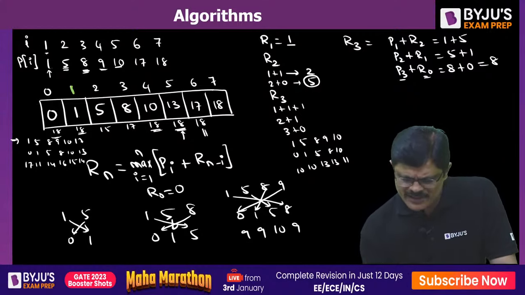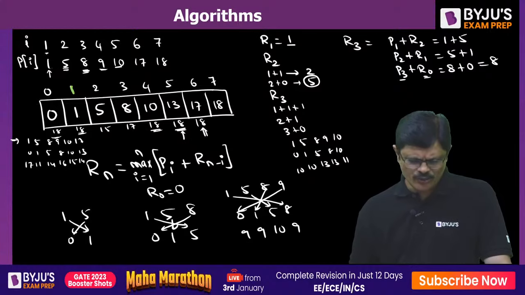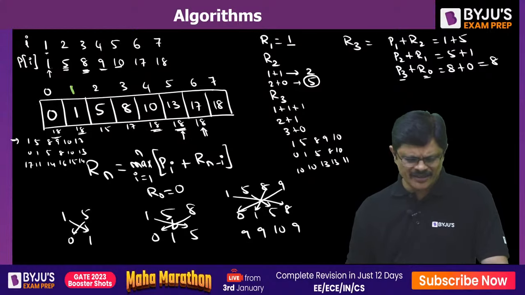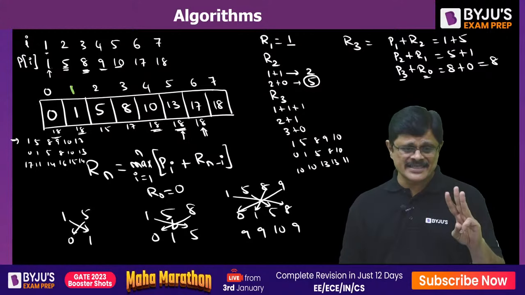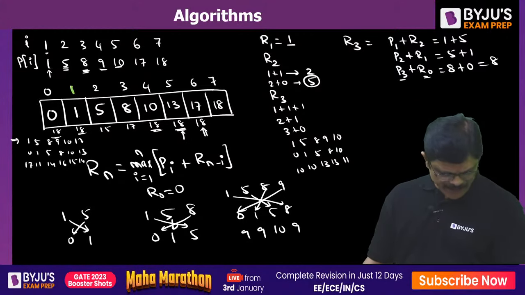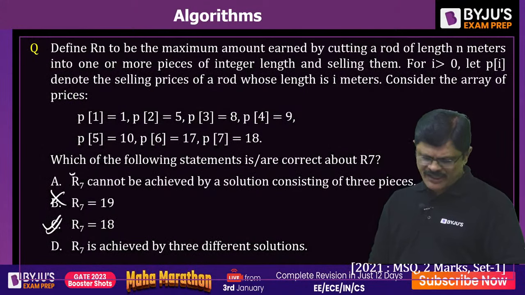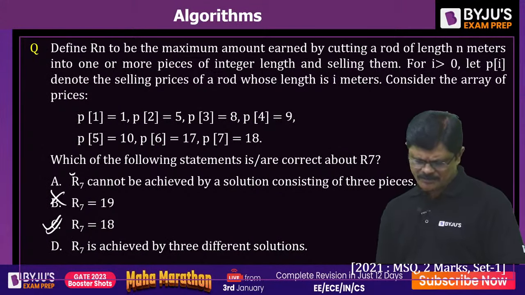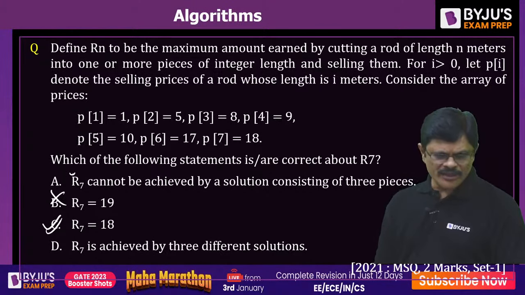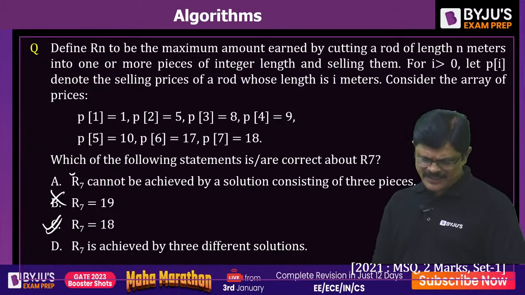What are the 3 sums which are giving 18 sum, sir? Can you please tell me what are the 3 pieces which are going to give you 18 sum here? That is 3 pieces giving 18 sum. What are the 3 pieces whose sum is 18? Can you please give me that?